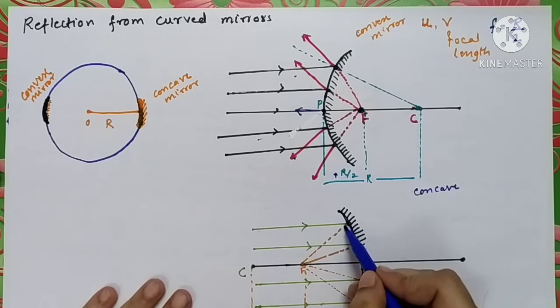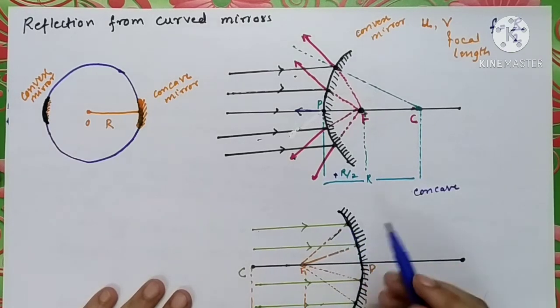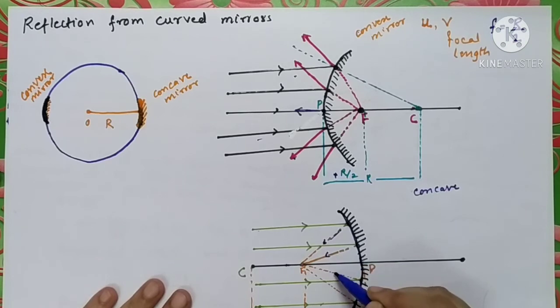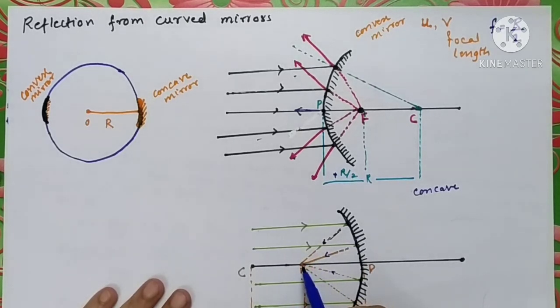When these rays are reflected, you will see that they all are going to converge at a single point. So all this convergent beam of light will form one image at the position F. This is the position F of the image formed due to the concave mirror.